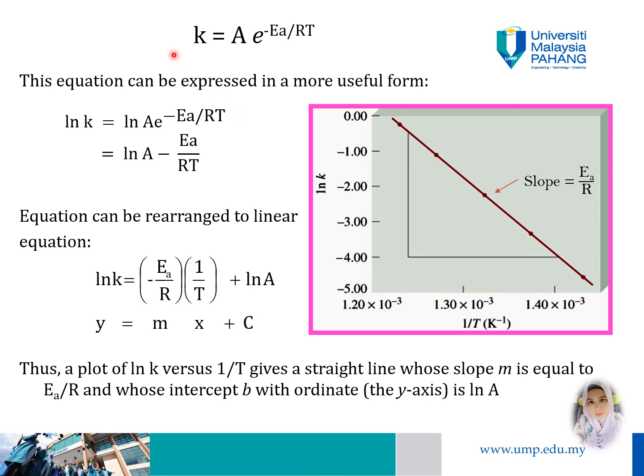So from the Arrhenius equation, we can plot a graph, from ln k equals ln A minus EA over RT. Then we rearrange these equations, so ln k is equal to ln A minus EA over RT. So when we plot the graph of ln k versus 1 over T, we get a straight line, which is y equals mx plus c. So the slope is equal to minus EA over R.